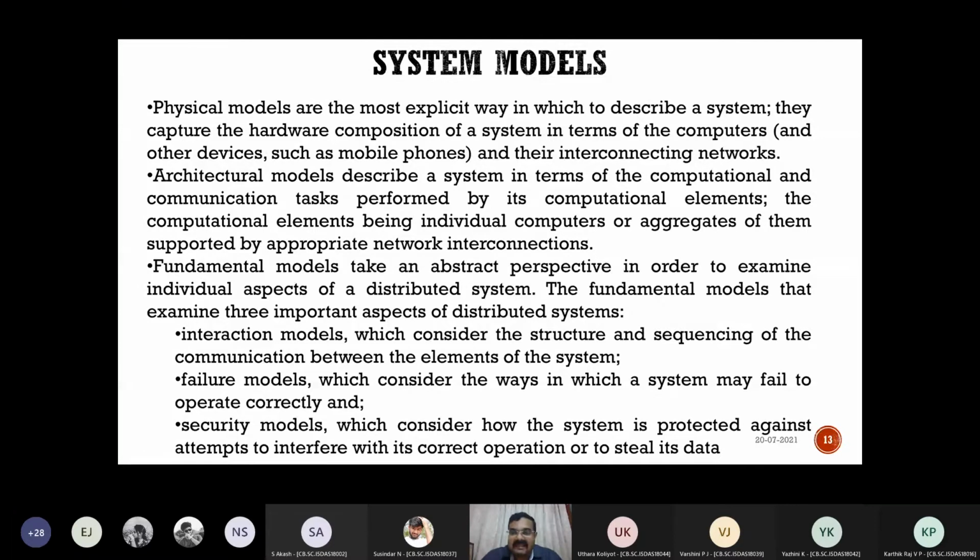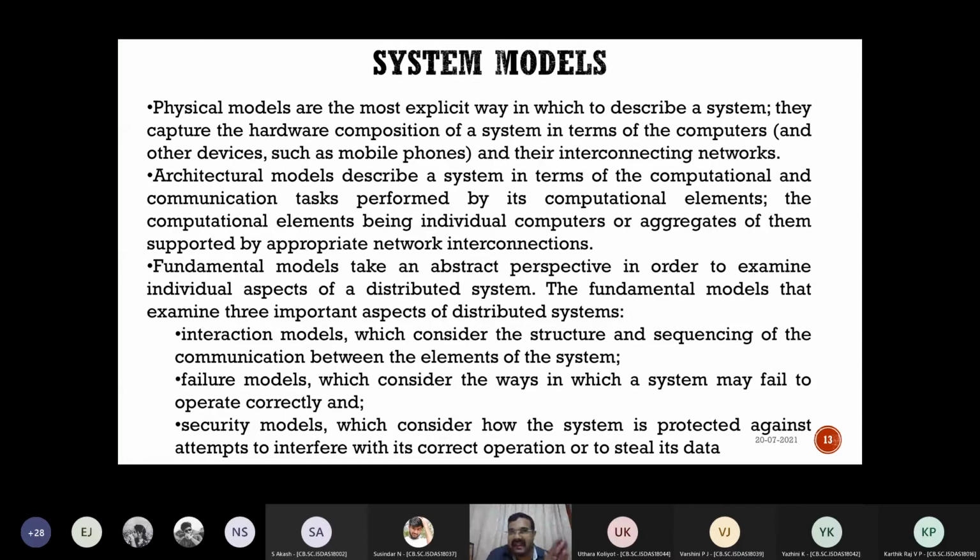And then there is an abstract model or a fundamental abstract model where we go down into various components. We can have an interaction model: how the server and the client talk to each other, what is the communication between the client and the server. The failure model: there may be 3 clients and 1 server. If one client conks off, one client switches off, how will the other 2 clients work and reconfigure the system? Then there could be security models, where what is the security protocol between the client and the server.